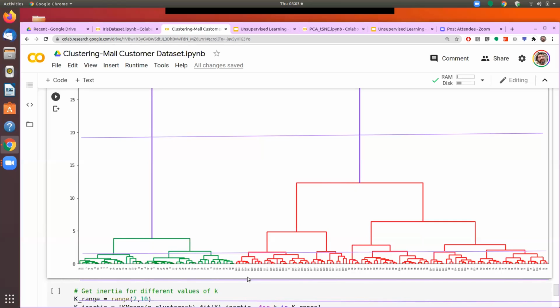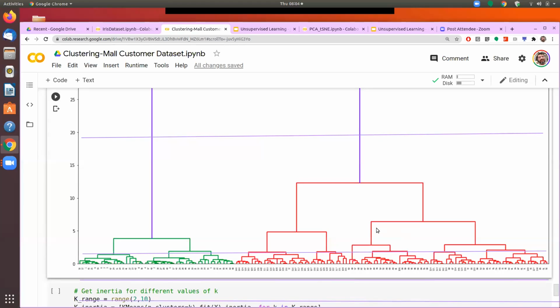So it will first plot all the 150, then it will compute the distance between all the elements. Whichever two are the closest, it creates the first cluster, and then it will see which two clusters are the closest, and then it goes on grouping them into a higher level cluster, and that's how the hierarchy grows.